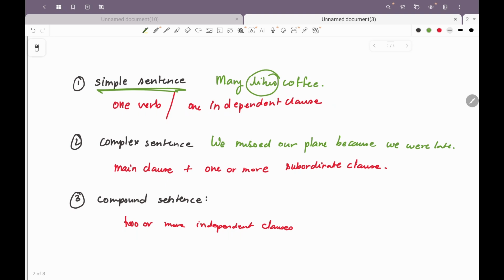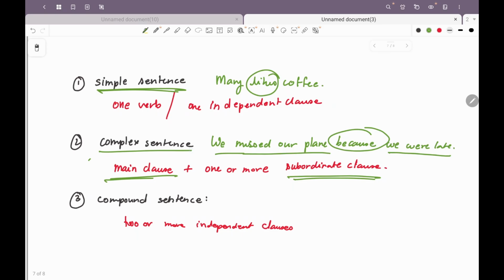Right? In this we are talking about two clauses. We missed our plane and we were late. So one is a main clause and one is a subordinate clause, right? So when a main clause and a subordinate clause come together, it will be a complex sentence.